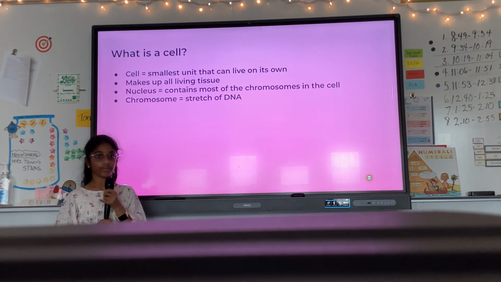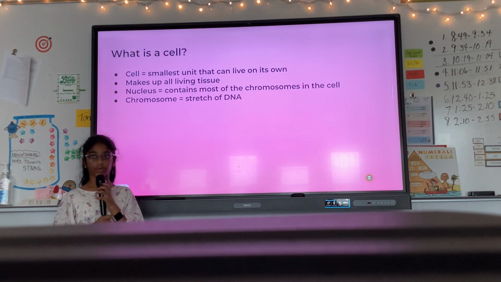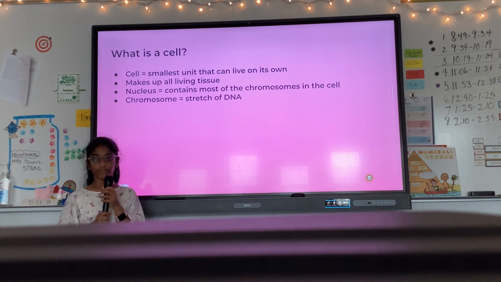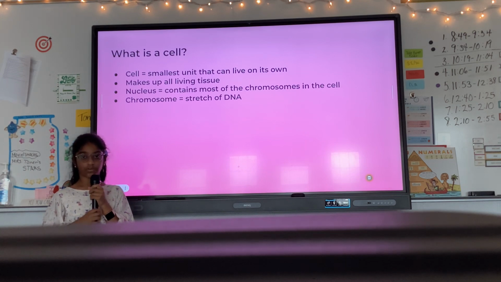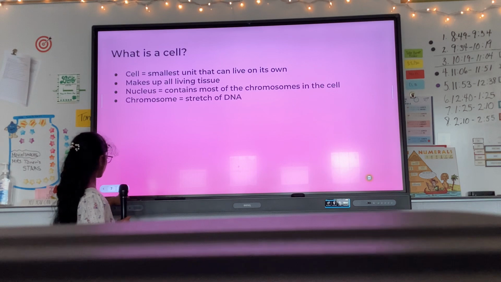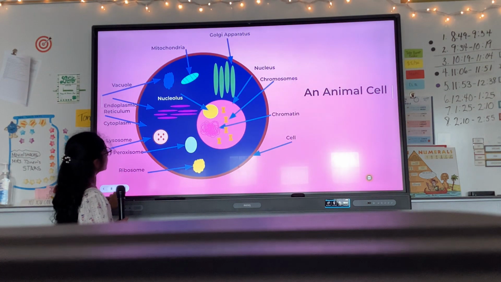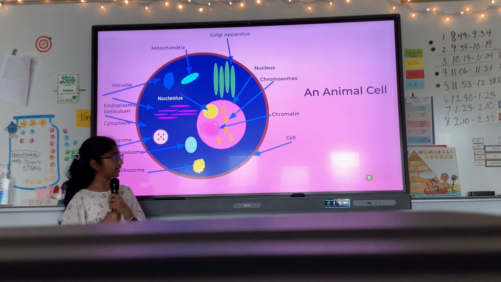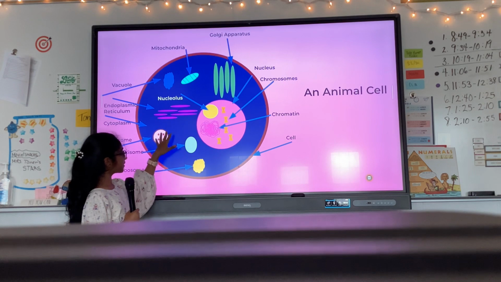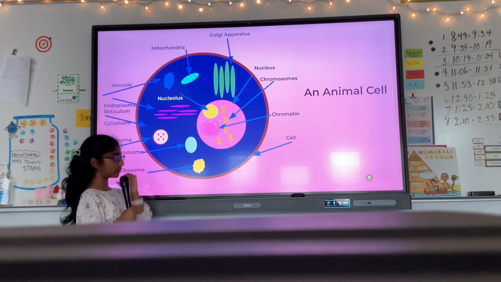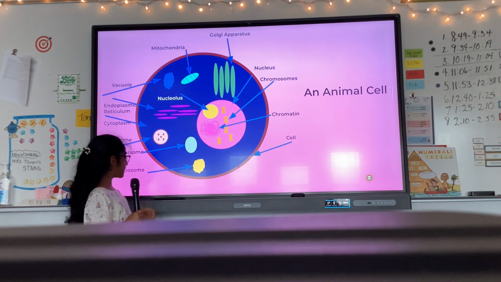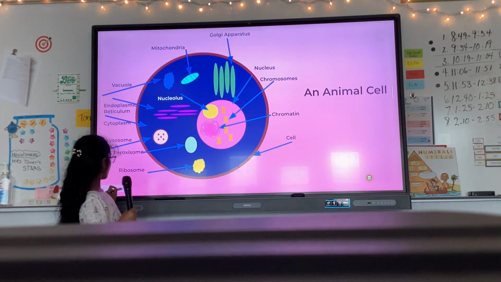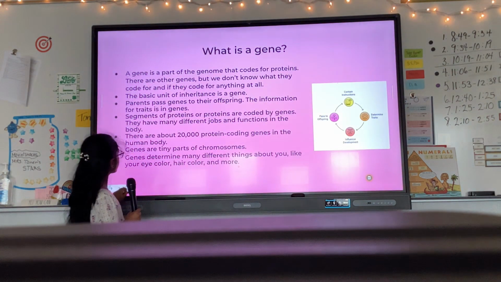So you may be wondering what a cell is, or what a nucleus is, or what a chromosome is. A cell is the smallest unit that can live on its own. A nucleus is a part of the cell, and it contains all the chromosomes. A chromosome is a long stretch of DNA. So this is a cell, and these are other parts of the cell, but we don't need to worry about those. Let's focus on the nucleus. In the nucleus, there are the chromosomes, and in the chromosomes is the DNA of the genome.